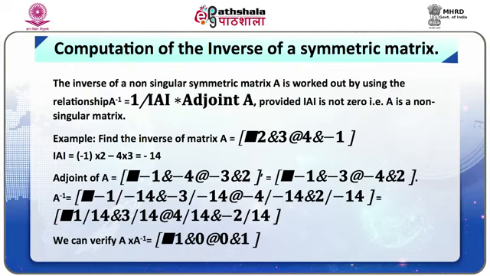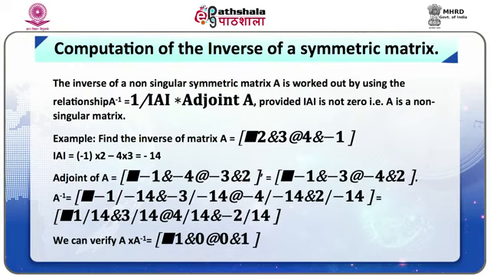Example: find the inverse of matrix A, which is given as: the first column is 2, 4 and the second column is 3, minus 1. We can work out the determinant of A as minus 1 multiplied by 2 minus 4 into 3, which is equal to minus 14. That is the multiplication of the diagonal terms 2 and minus 1, minus the multiplication of the other terms 4 and 3.